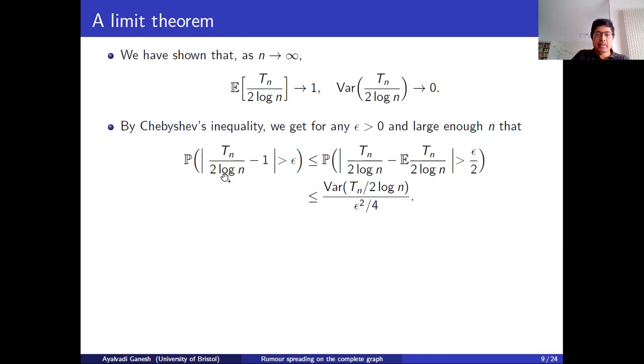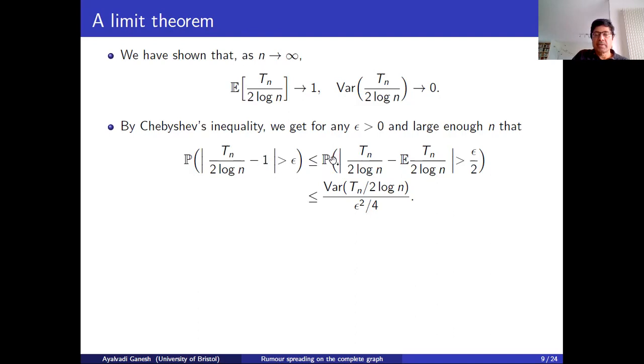We can write this difference as Tn over 2 log n minus its mean, plus the mean minus 1. The mean is tending to 1, so the mean minus 1 is going to 0. So it's smaller than epsilon over 2 for all n large enough.